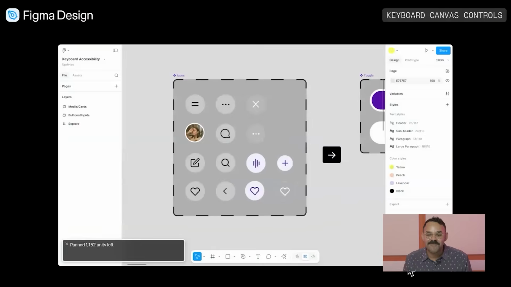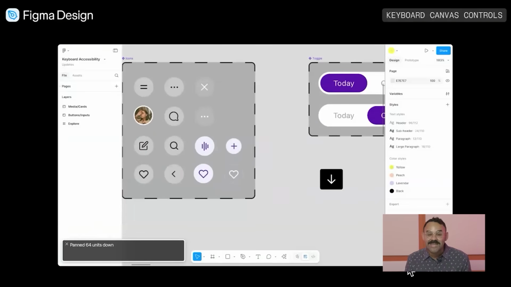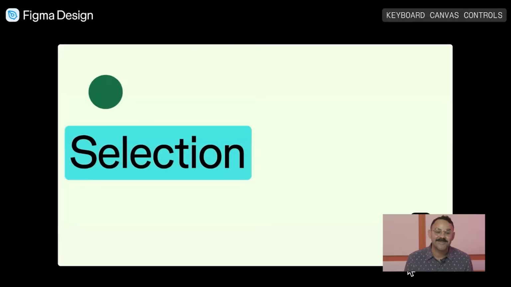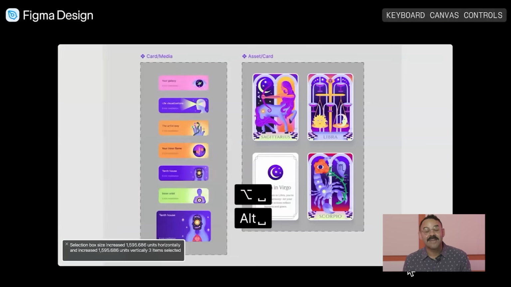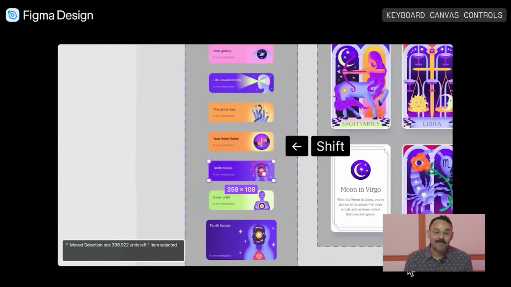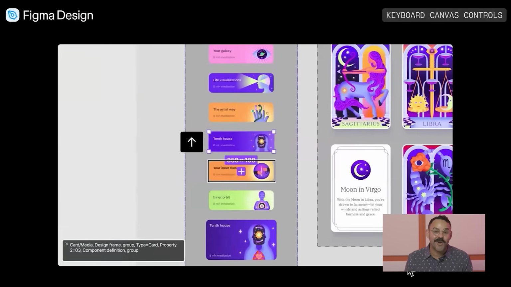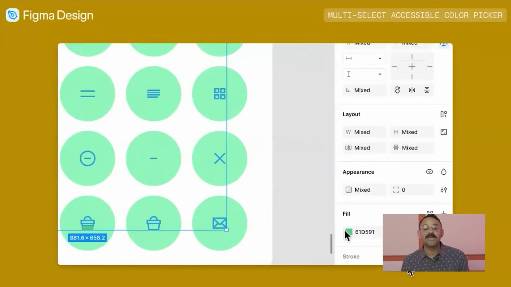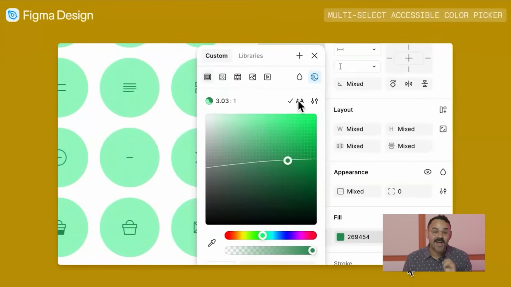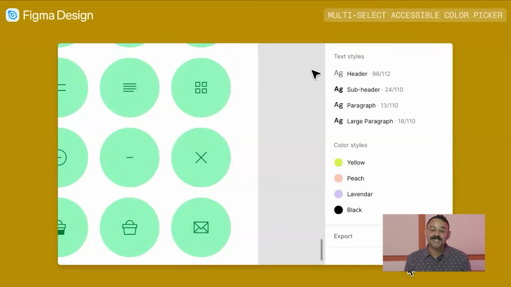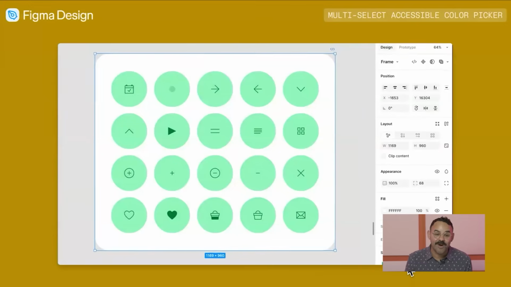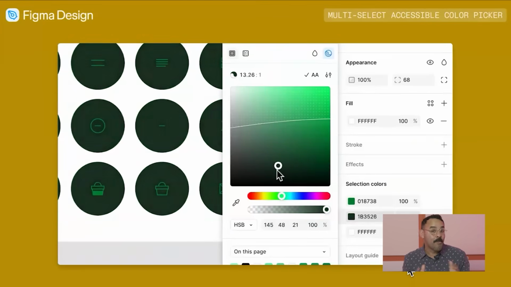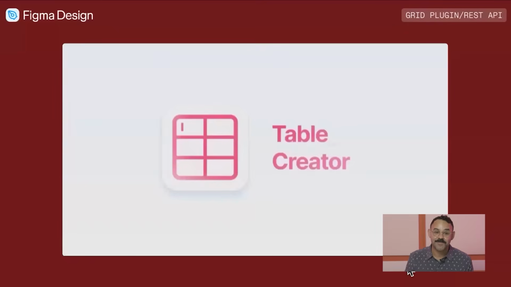Figma's new accessibility features bring better keyboard and screen reader support to all creators, right? These new controls complement Figma's existing keyboard shortcuts and enable mouse-free design collaboration with easy navigation across the canvas, right? That's huge. Speaking of accessibility, we launched an update to the accessibility color picker. Now you can check color contrast across multiple selections at once. It's a simple way to catch accessibility issues faster when you're working across multiple frames or components.